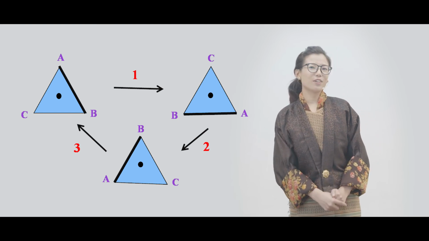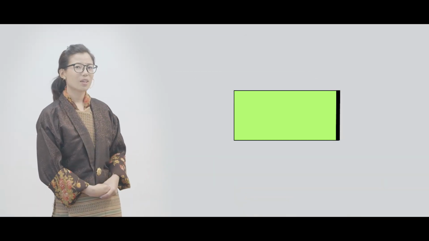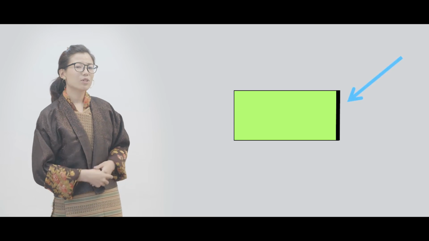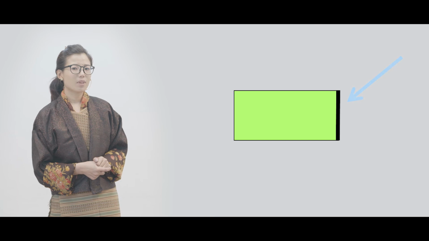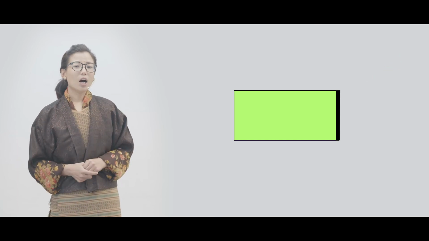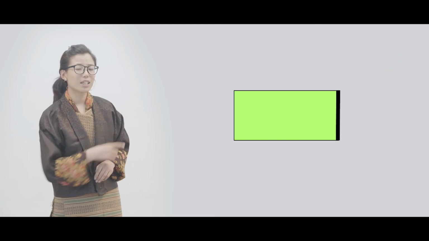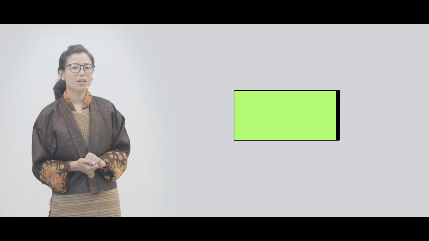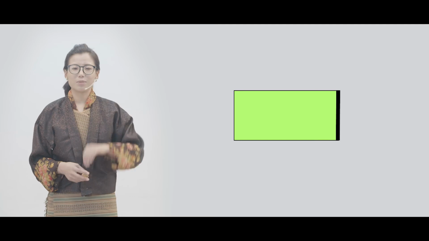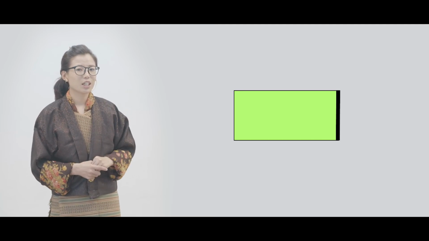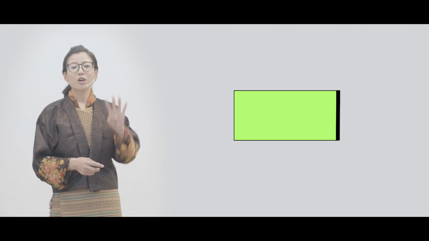Let us look at another example. Can you see the green rectangle here? One side of the green rectangle is shaded with a dark line. Now, how many times do you think you have to rotate this rectangle? Yes, you have to rotate this rectangle 4 times. Why 4 times? Because a rectangle has 4 sides.